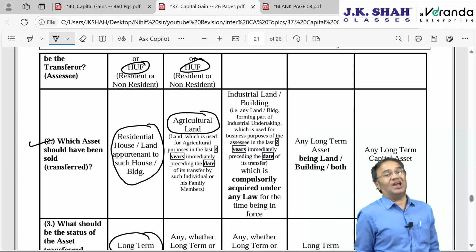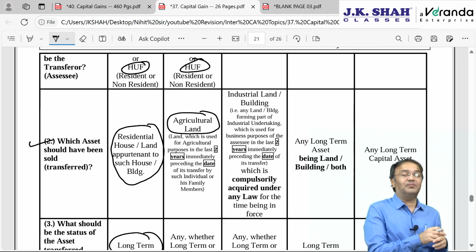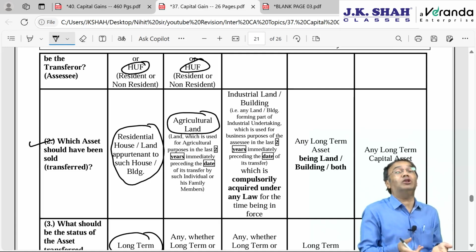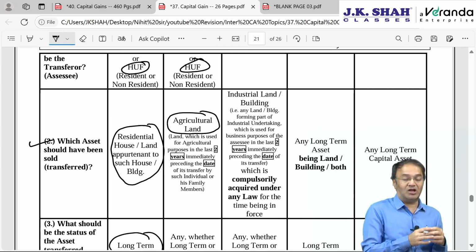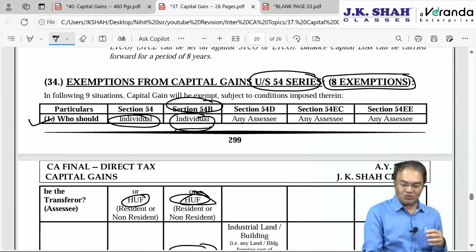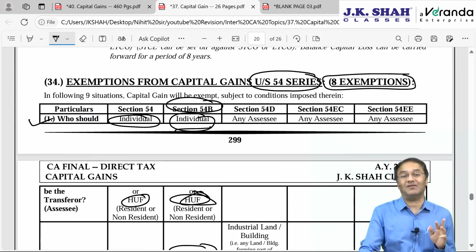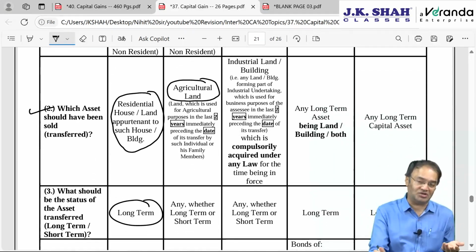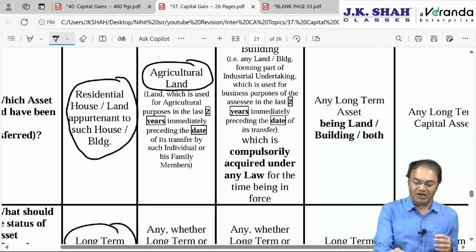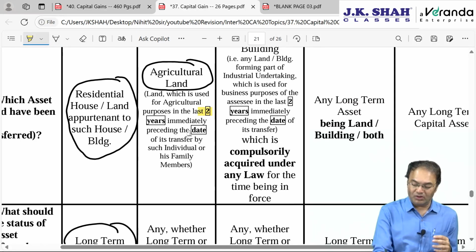However, not only should the characteristics be urban agricultural land, it should be agricultural land not only by virtue of its characteristics or registration, it should have actually been used for agricultural activities, for cultivation purpose, by the individual or his family members. If he is an individual or his HUF, then by family members. Land should have actually been used for agricultural activity. For how many years? The answer, for a period of 2 years immediately preceding the date of transfer, it should have been used for agricultural purposes by the assessee or his family members.